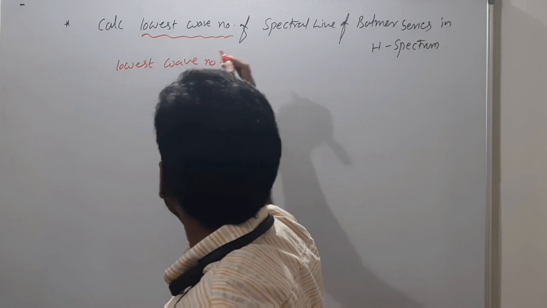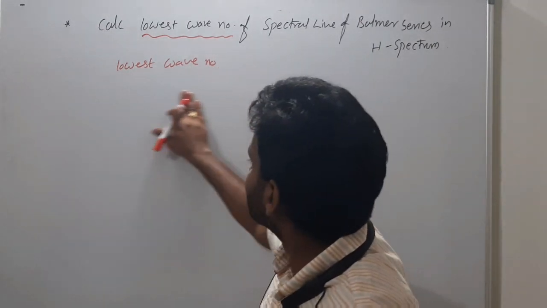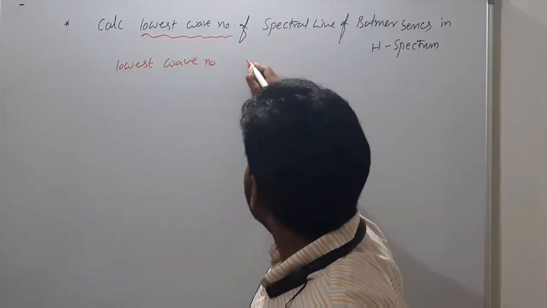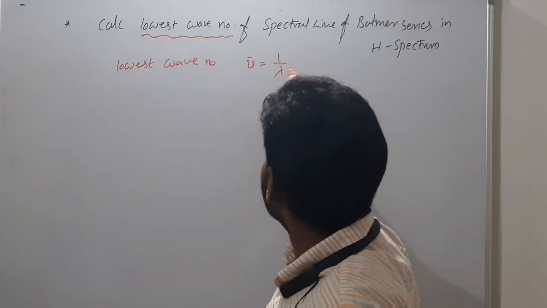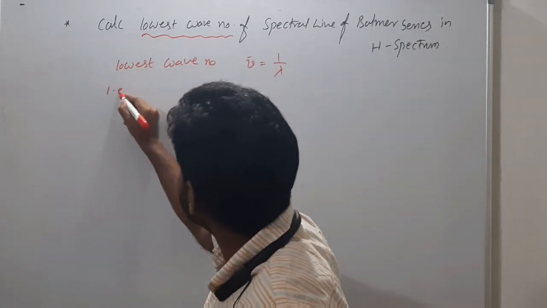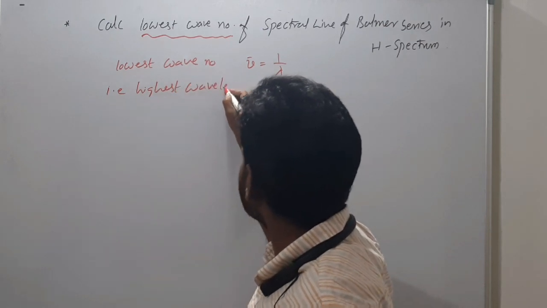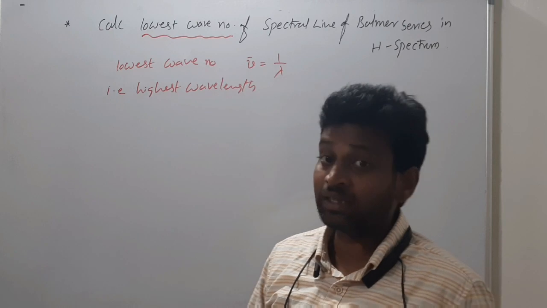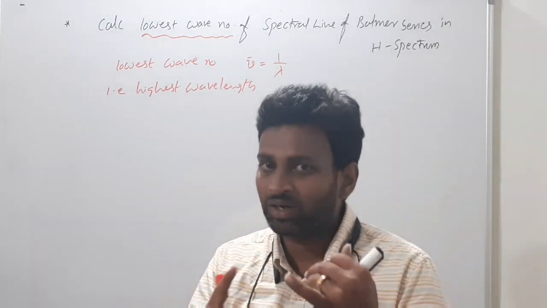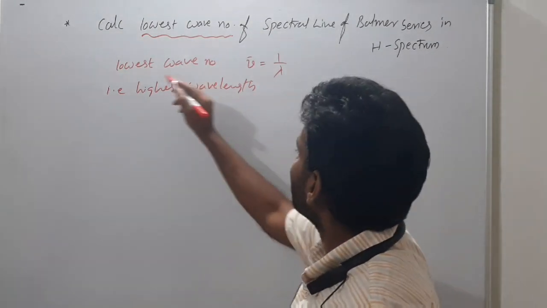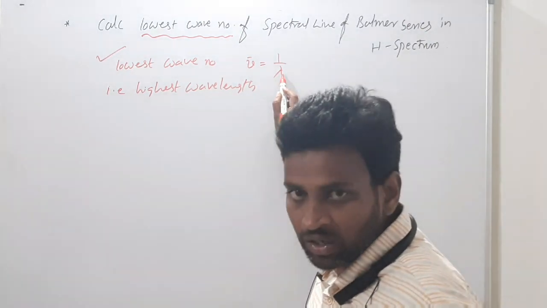Lowest wave number means what? Wave number, nu bar, is equal to 1 by lambda. That means lowest wave number means highest wavelength. I told you, highest wavelength we will have in the shortest jump. I told or not? Because wave number is reciprocal to wavelength.